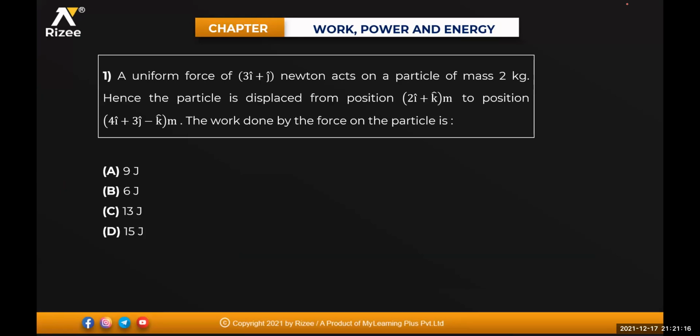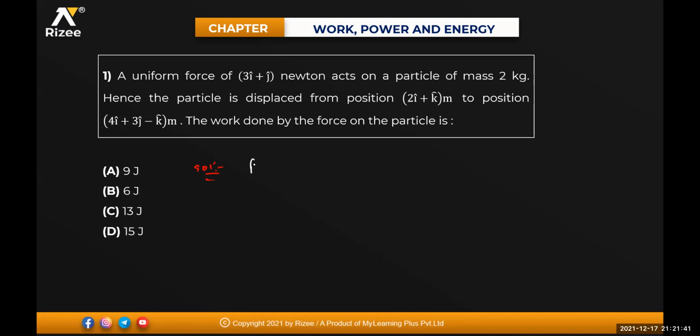A uniform force of 3i cap plus j cap Newton acts on a particle of mass 2 kg. Hence, the particle is displaced from the position 2i cap plus k cap meter to the position 4i cap plus 3j cap minus k cap meter. The work done by the force on the particle will be equal to how much? Can anyone do it, beta? Direct question.